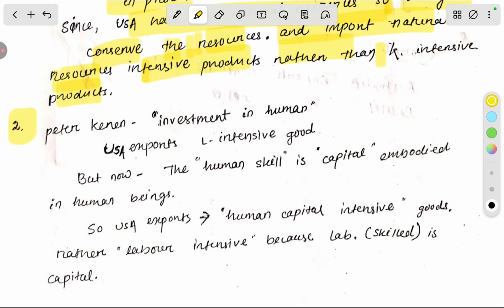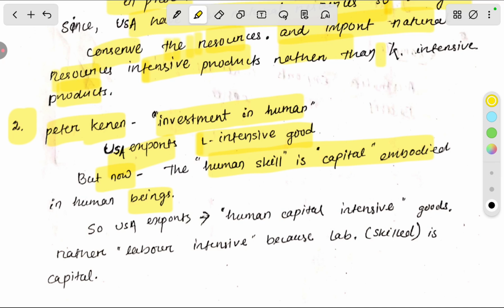Then another economist, Peter Kenen. He said that the best capital is investment in human beings. The investment which has been done on humans is the best capital. So the USA exports labor intensive goods, obviously, but now human skill is capital embedded in human beings.